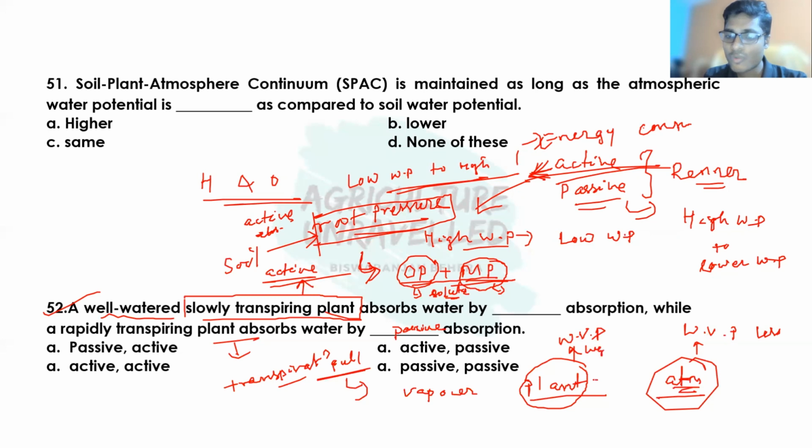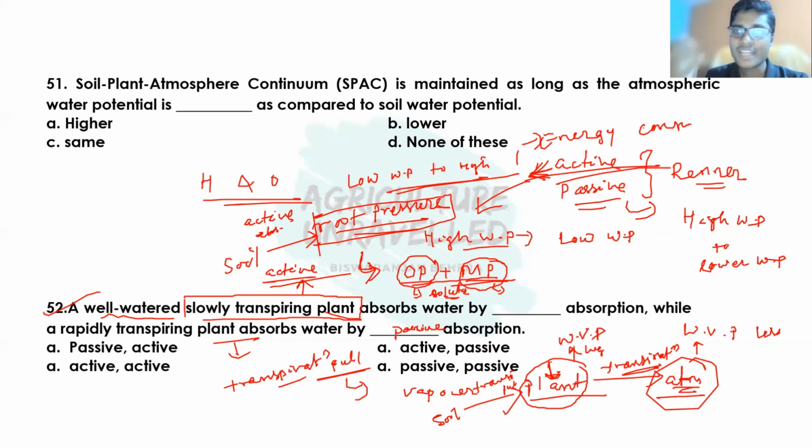It means water will move from plant to atmosphere, and this process is known as transpiration. When this transpiration occurs, the water vapor pressure of the plant will be reduced, and to maintain that, water will be moved from soil to the plant, and this is due to the transpirational pull. So the concept is very clear.